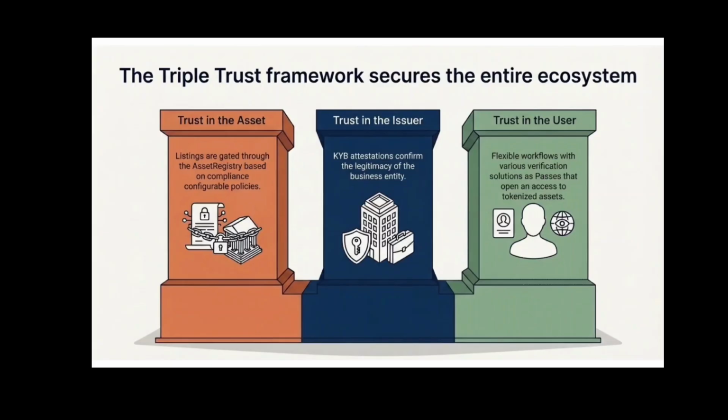First, trust in the asset. Listings are gated through the asset registry based on configurable compliance policies. Second, trust in the issuer. KYB attestation confers the legitimacy of the business entity. And trust in the user. We build flexible workflows with various verification solutions like World ID or SumSub as passes that open access